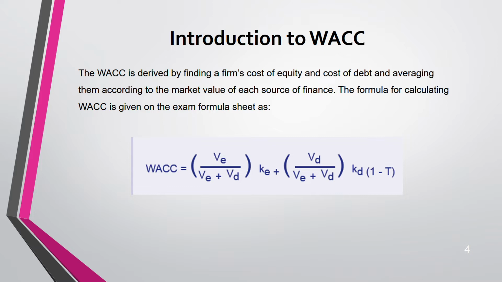So the first portion, the first bracket, is the value of equity, that is the market value of equity, divided by market value of equity plus market value of debt, into KE. KE is cost of equity. Next, plus the same thing, only in your numerator this time it is the market value of debt, into cost of debt, and 1 minus T, 1 minus tax. Why? Because debt has a tax advantage, right? Tax relief for the interest that you pay on debt. That's why 1 minus tax. Only for the cost of debt, not for the cost of equity.